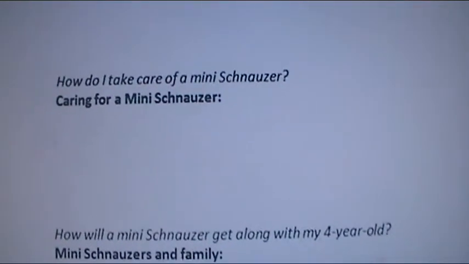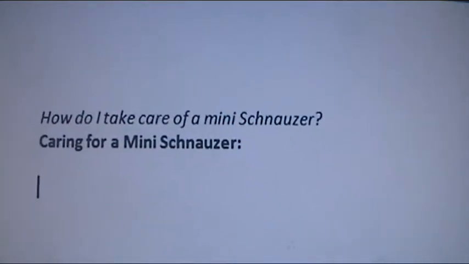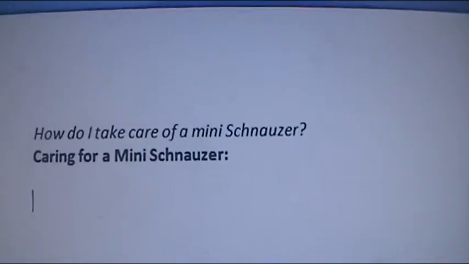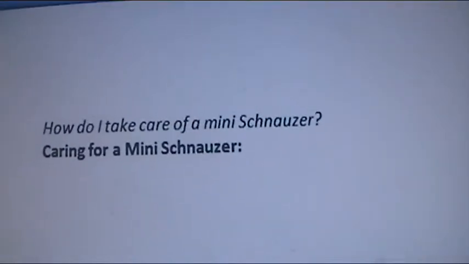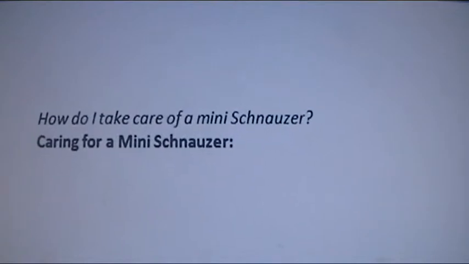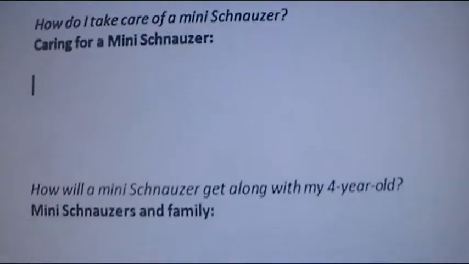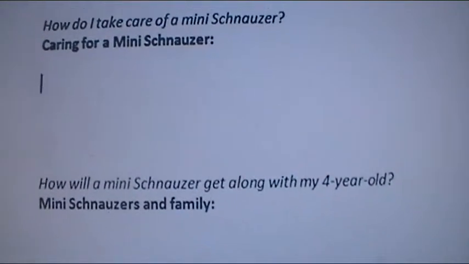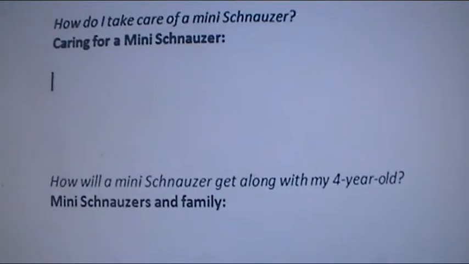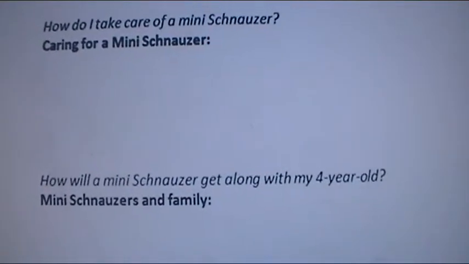Now, when I'm turning my question into a what, I need to make sure I have a declaration instead of a question. So I'm taking my question of how do I take care of a mini Schnauzer, using that to guide my research. My declaration here would be caring for a mini Schnauzer. The same information is going to be in there, but it's not in the form of a question. Same thing down here. My question, how will a mini Schnauzer get along with my 4-year-old? I've turned that question into the declaration, mini Schnauzers and family. That way it's not a question, but rather a statement.